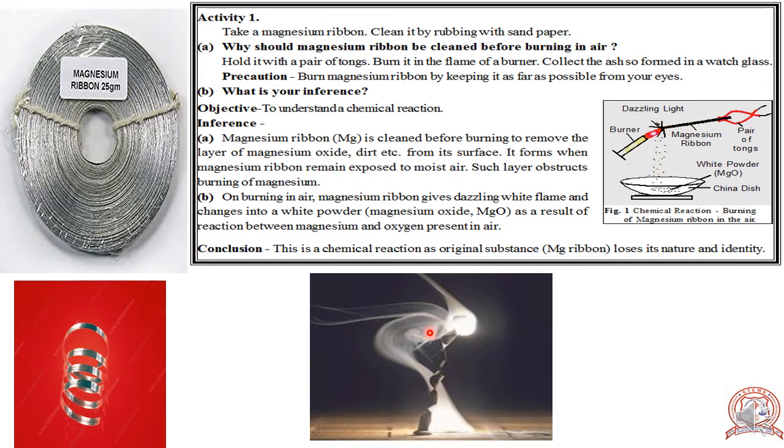That is, the new substance is formed. Okay. We used here magnesium ribbon and we burn it. After burning, a new substance is formed, that is magnesium oxide.